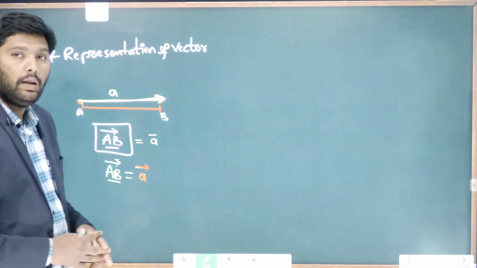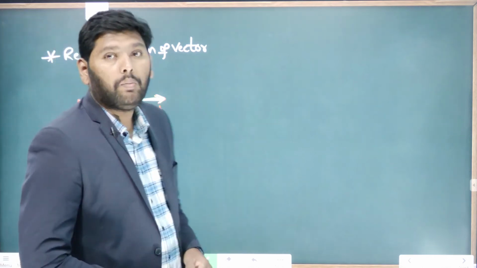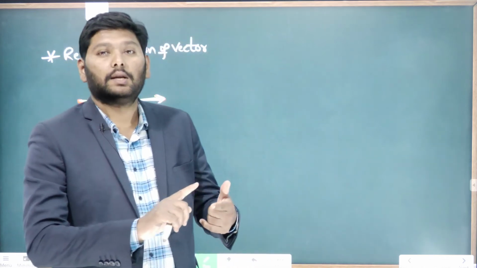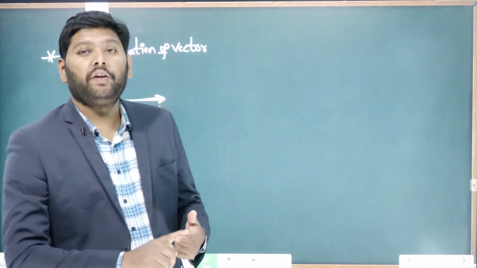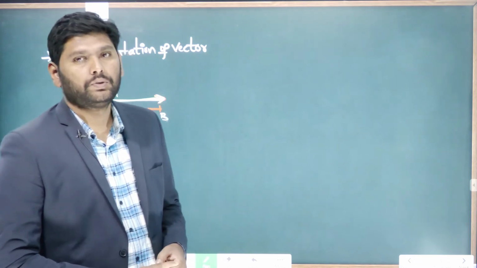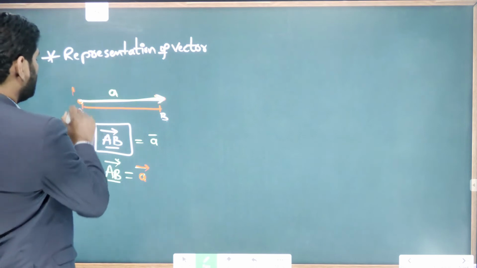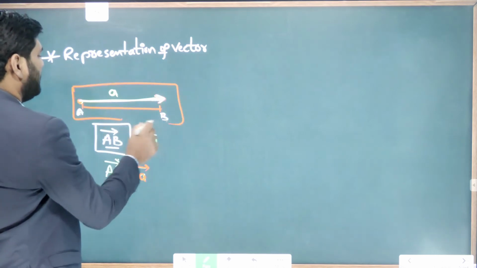Now let's talk about different types of vectors. I hope you have understood the representation of the vector. This is the representation of the vector diagrammatically.